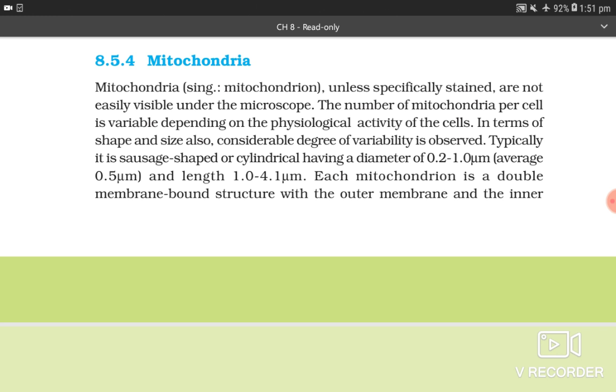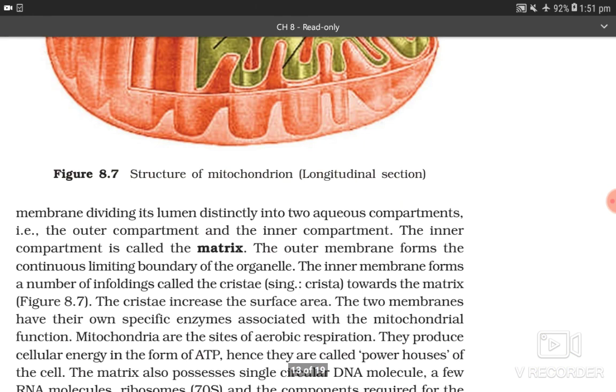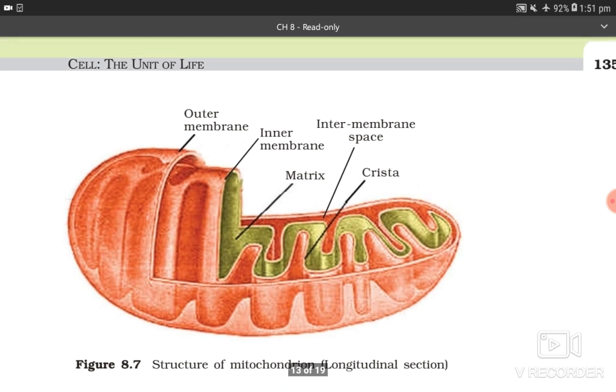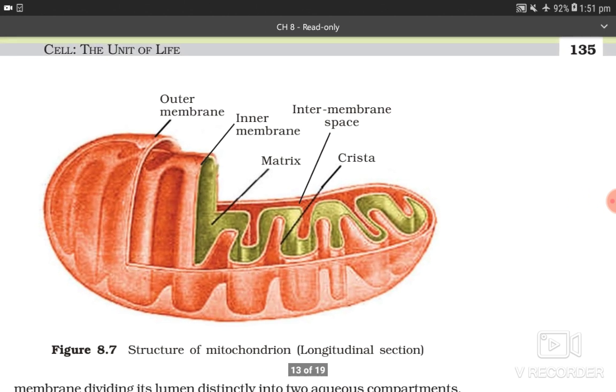Typically, it is sausage-shaped or cylindrical, having a diameter of 0.2 to 0.1 μm, average 0.5 μm, and length of 1 to 4.1 μm. Each mitochondria is a double membrane bound structure with the outer membrane and inner membrane. You can see figure 8.7, structure of mitochondria.